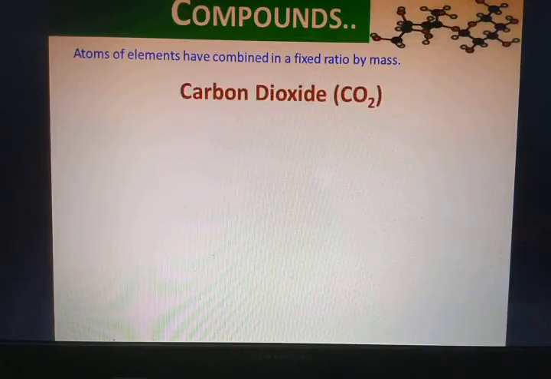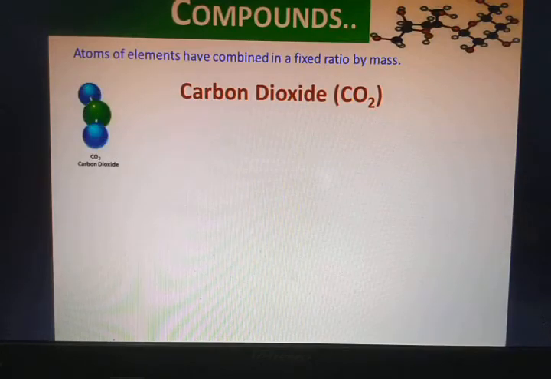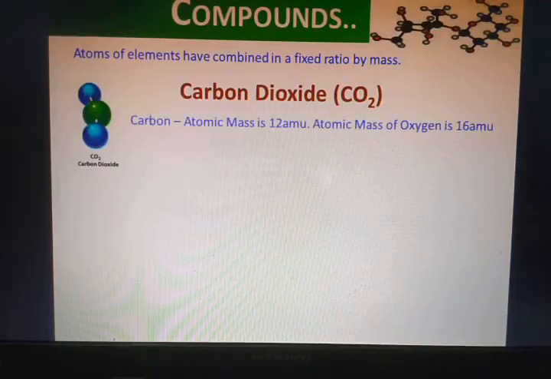Let's consider carbon dioxide. Carbon dioxide is having 2 oxygen atoms and 1 carbon atom, as you can see in the molecule also. So carbon is having an atomic mass, that means 1 atom of carbon is having a mass of 12 AMU. Now AMU is the atomic mass unit, which is the unit to express atomic masses of elements.